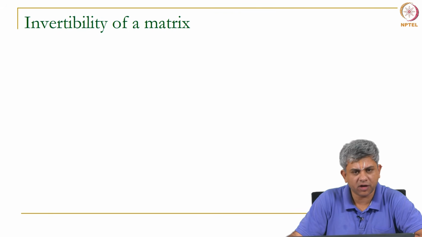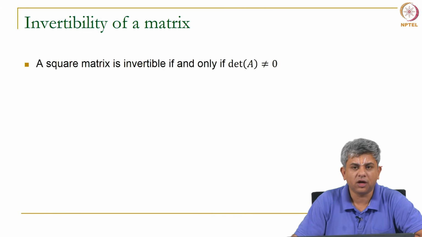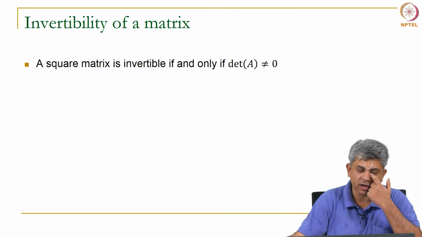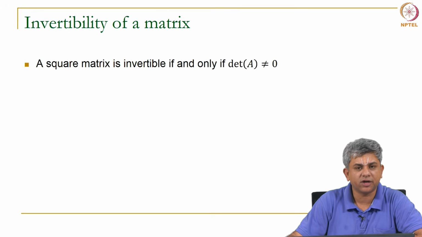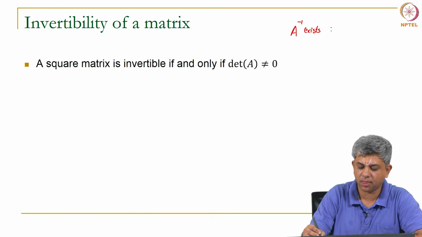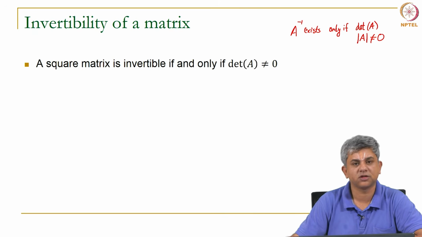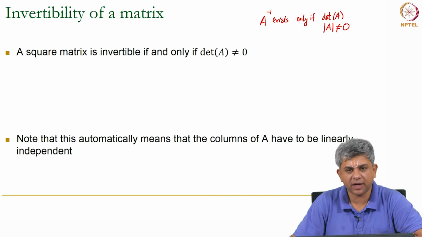So, one thing is invertibility of a matrix. Again, as you know, A inverse is defined only if you have determinant of that matrix A as non-zero. So, A has a unique inverse if and only if determinant of A, which we will sometimes denote by its absolute value, is not equal to 0. Now, this automatically means that the columns of A have to be linearly independent.